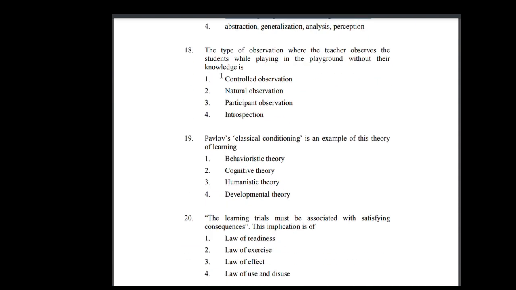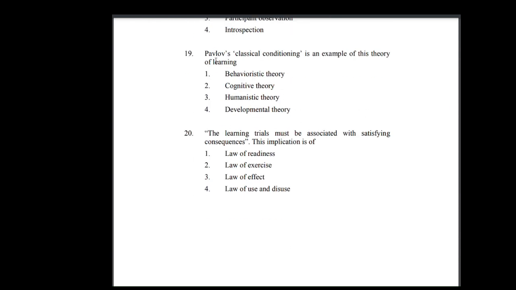18. The type of observation where the teacher observes the students while playing in the playground without their knowledge is: 1. Controlled observation 2. Natural observation 3. Participant observation 4. Introspection. Option 2 is the correct answer. 19. Pavlov's classical conditioning is an example of this theory of learning: 1. Behavioristic theory 2. Cognitive theory 3. Humanistic theory 4. Developmental theory. Option 1 is the correct answer.